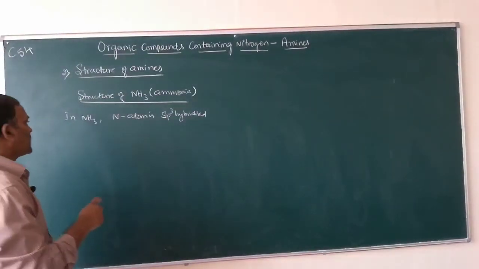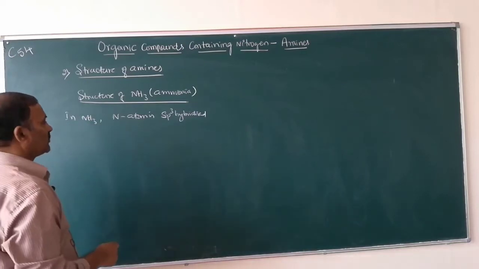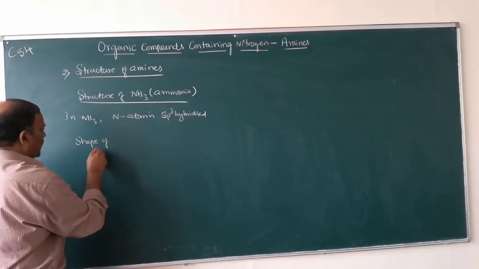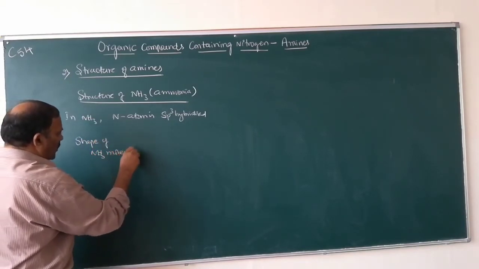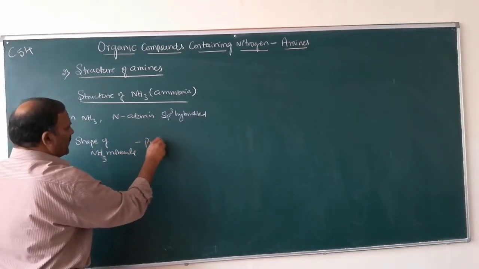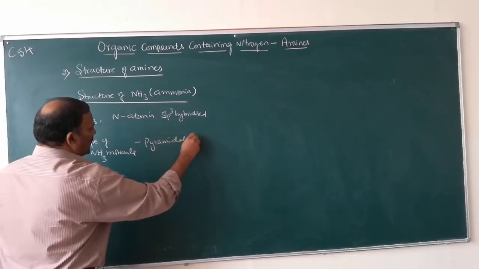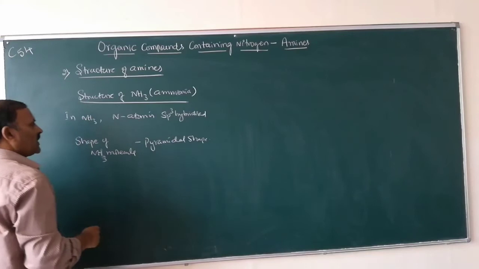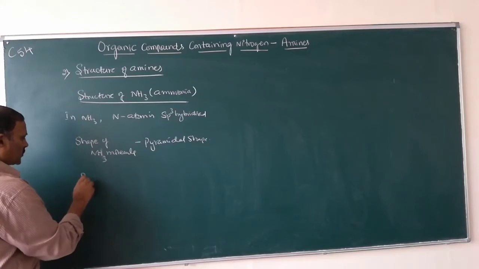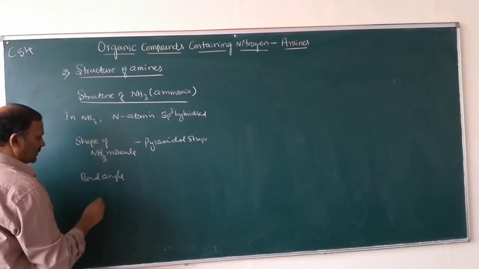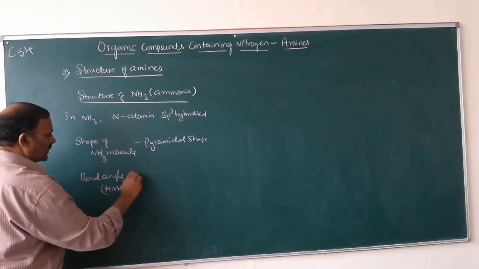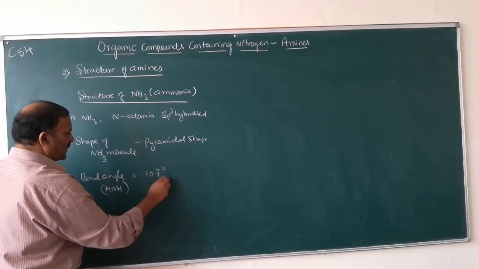But what is the shape of the ammonia molecule? The shape of the NH3 molecule, as you have studied in your first PUC classes, is pyramidal. Then what is the bond angle between the N-H bonds? The H-N-H bond angle equals 107 degrees.